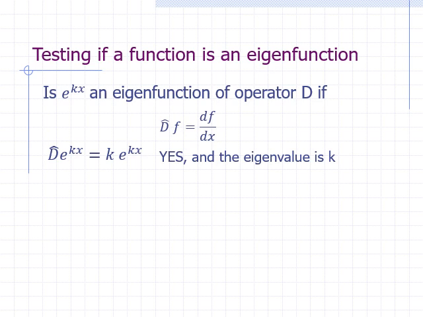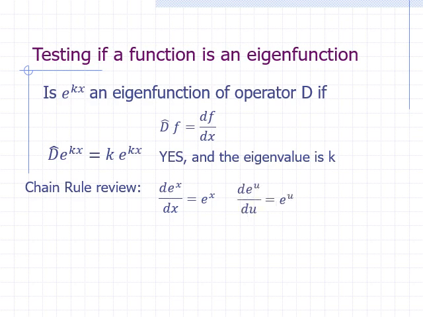In case you need a math review, we use the chain rule to take the derivative of e to the kx with respect to x. Recall that the derivative of e to the x with respect to x is equal to e to the x. Here, x can be anything. So we can say that the derivative of e to the u with respect to u is equal to e to the u. But what we want is the derivative of e to the kx with respect to x, not x with respect to x. It's not quite the same. So we make a substitution.